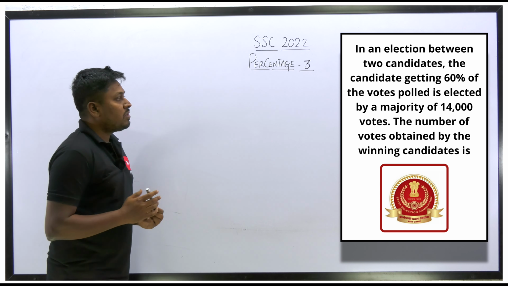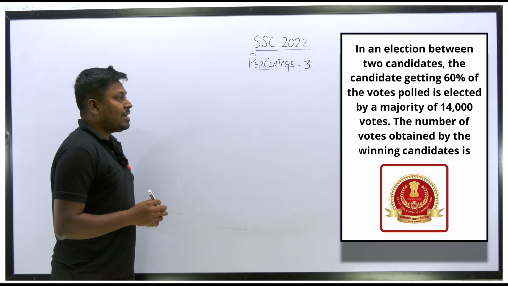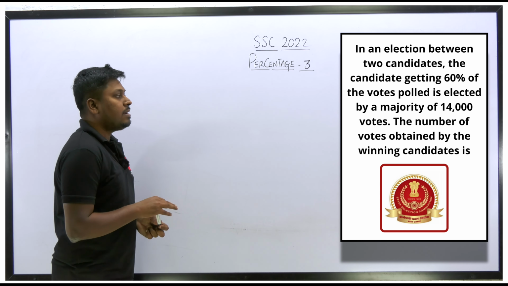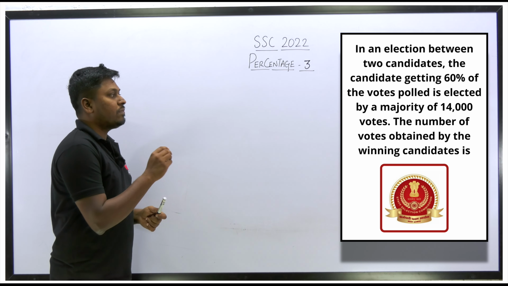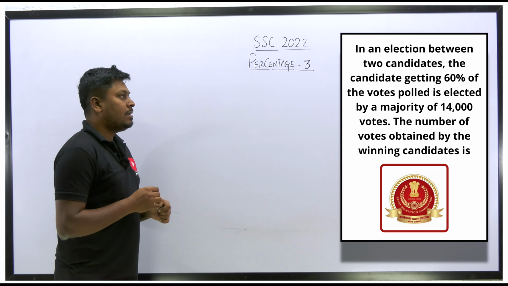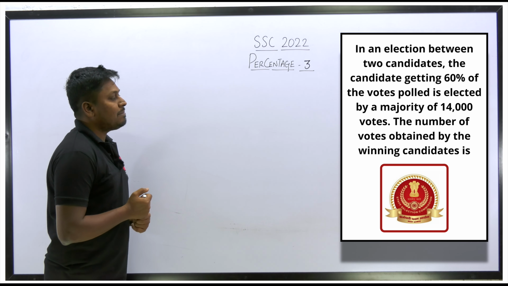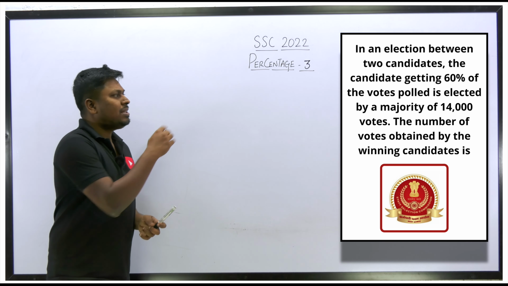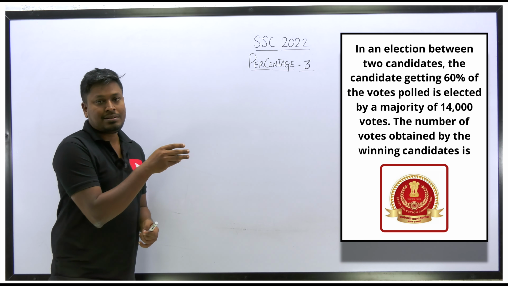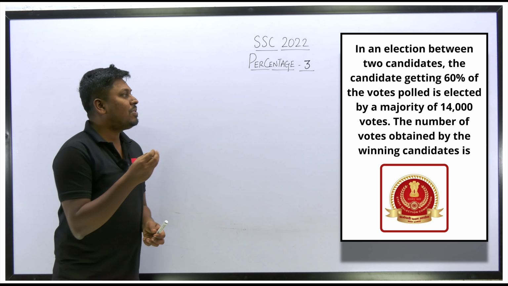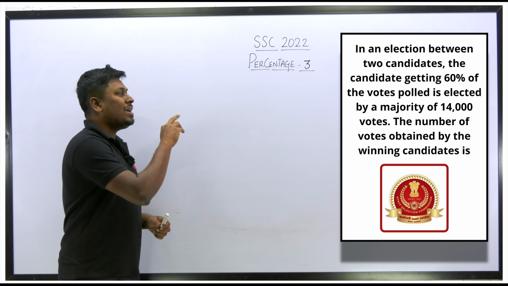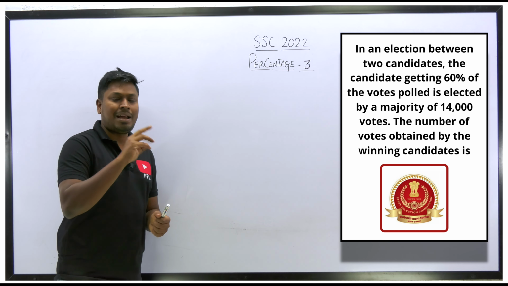So question number 27. In an election between two candidates, a candidate getting 60% of the votes polled in an election wins by a majority of 14,000 votes. So the number of votes obtained by the winning candidate is. Here the question is simple, based on voters, because you can see there are no invalid votes and no blank votes, etc.